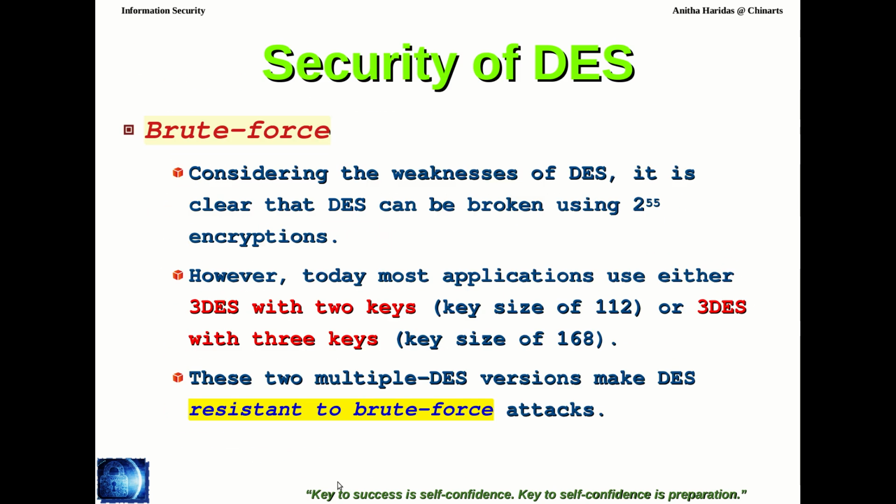So these are the 3 security attacks attempted on the DES structure. The first one is brute force attack. How do you overcome the brute force? Why brute force attack? Because we have only 2^56 possible keys. Because of that, brute force attack can be easily done on the DES. But how do you overcome it? If I have multiple DES versions, then it becomes resistant to brute force attack.